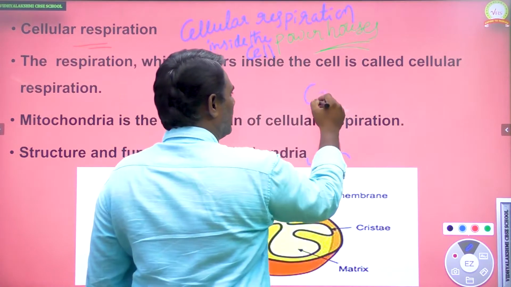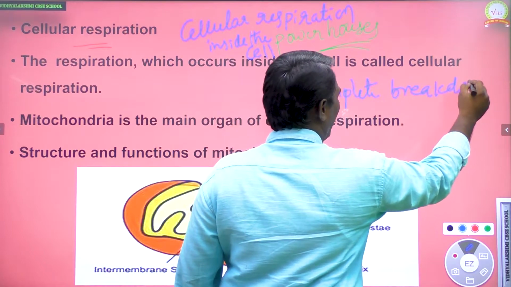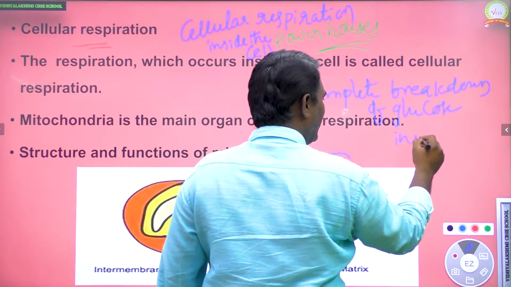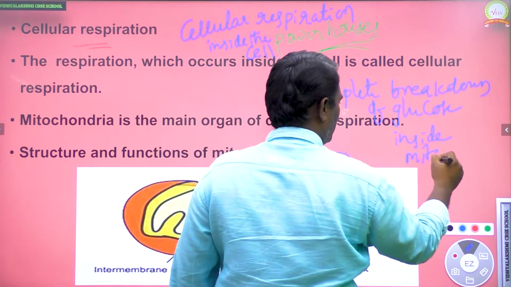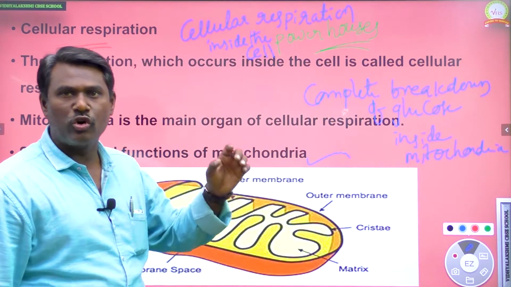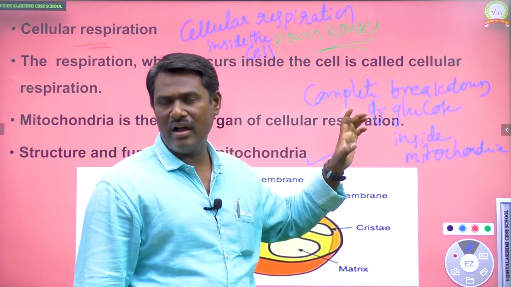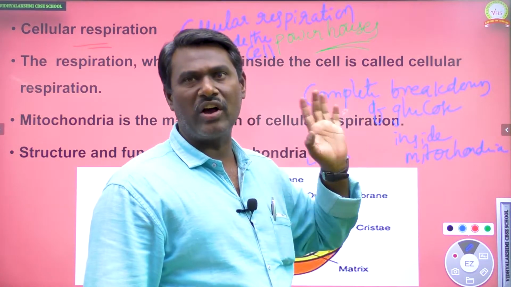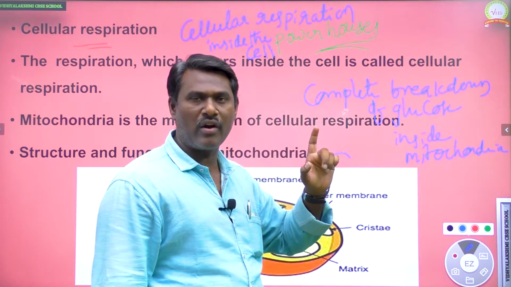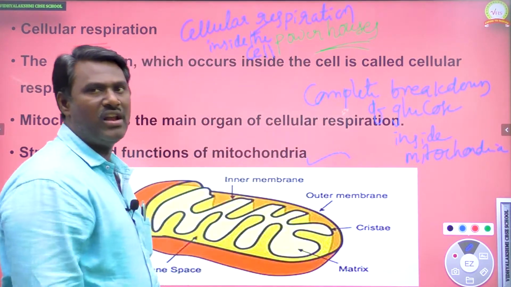Why? Because the complete breakdown of the glucose molecule occurs inside the mitochondria to produce energy. Here the complete oxidation occurs in mitochondria in the presence of oxygen. That's what we call aerobic respiration. That's why energy is being released by mitochondria. So mitochondria is called the powerhouse of the cell, and it is involved in cellular respiration.